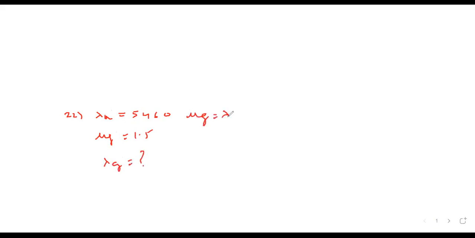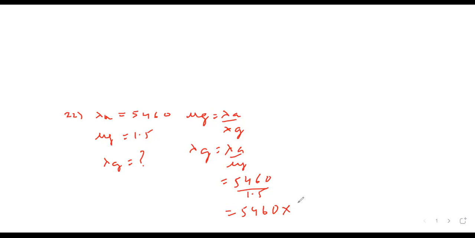So mu of glass is wavelength of green in air upon wavelength of green in glass. This is lambda air upon mu in glass. 5460 upon 1.5. That will become 5460 into 10 upon 15. 15 into 3 is 45. Remainder will be 11, 116. 15 into 7, 105. 15 into 6, 90.